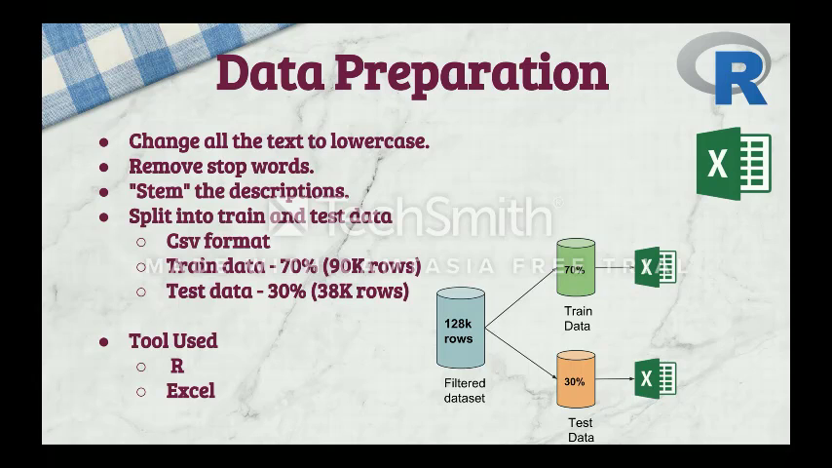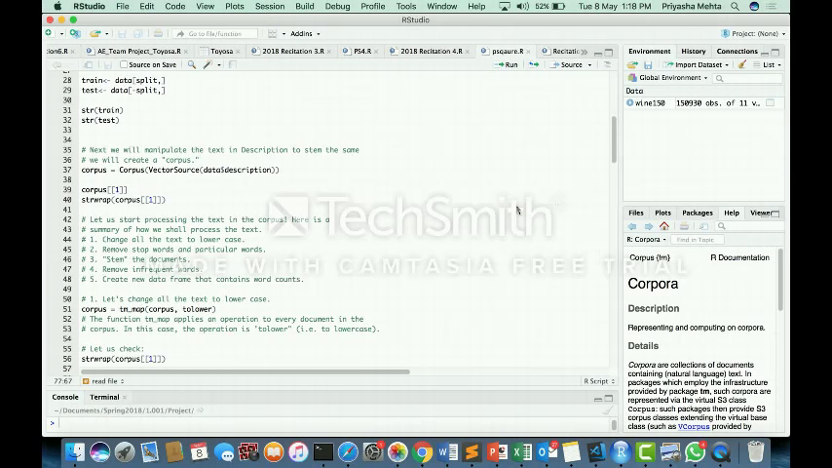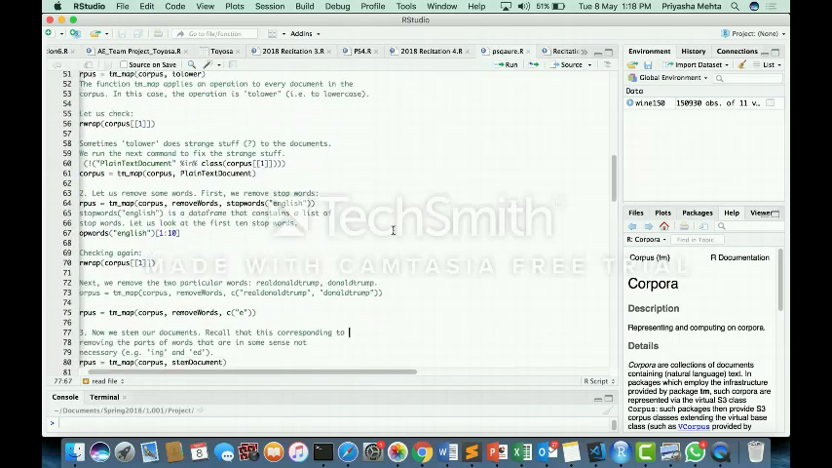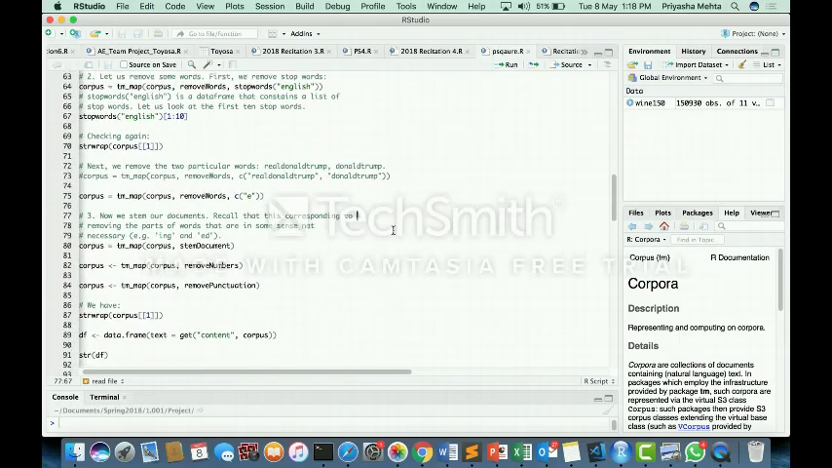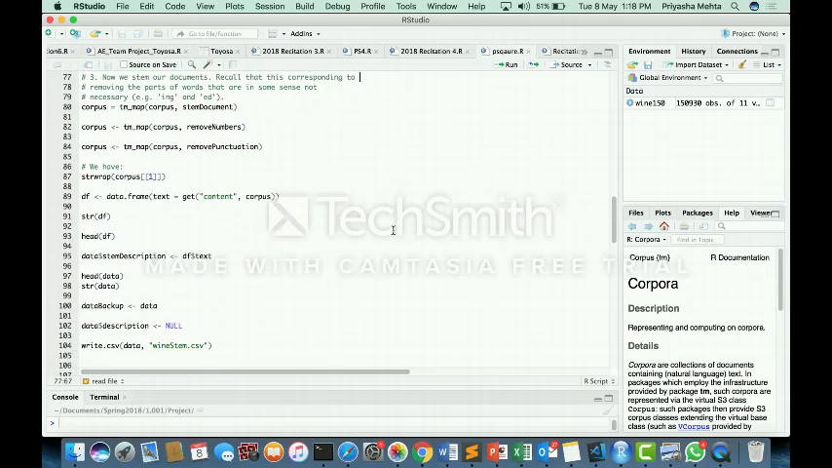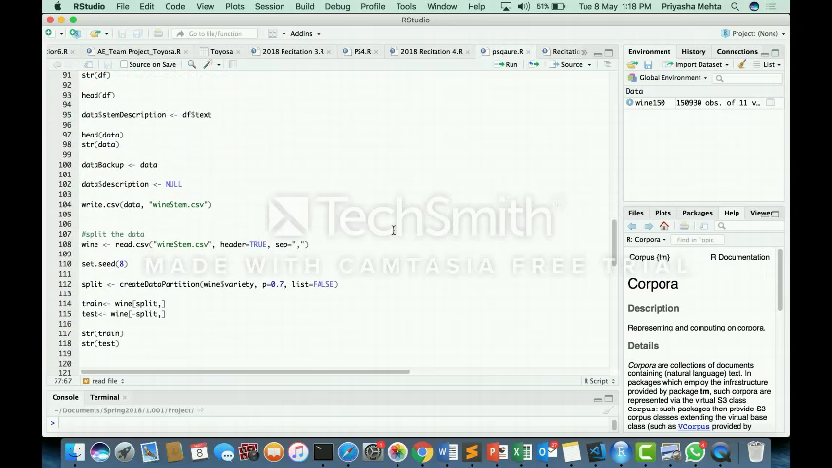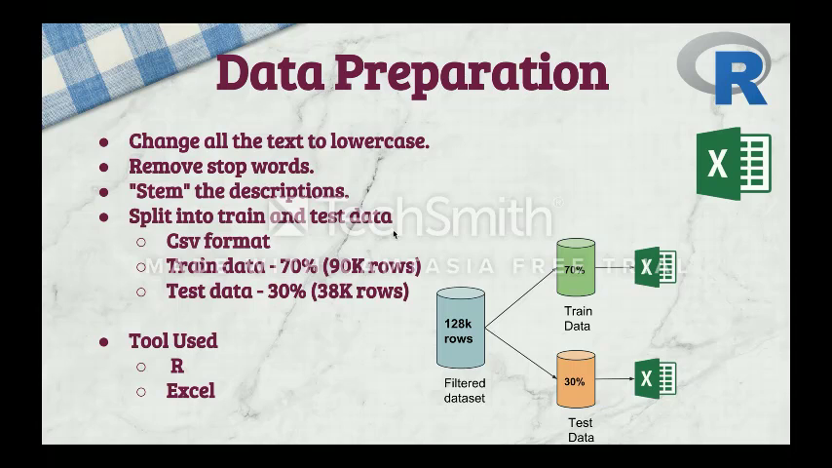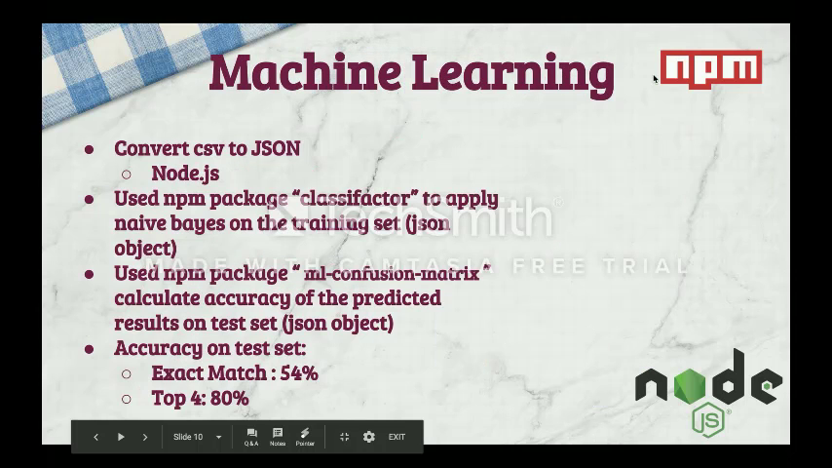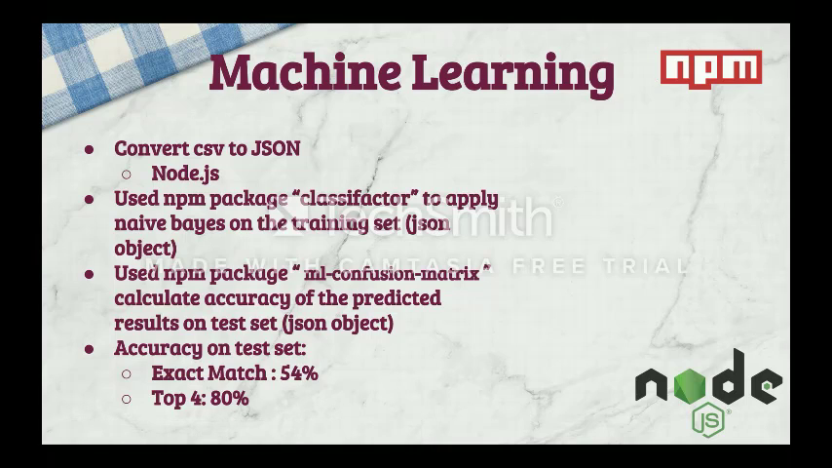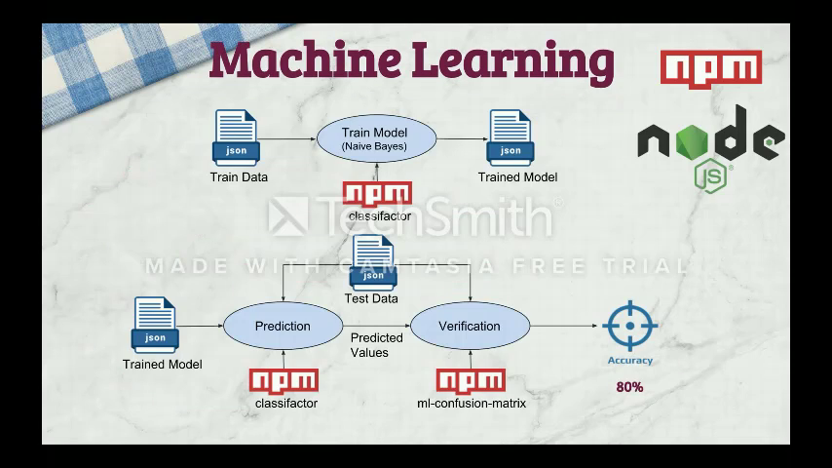We decided to use the description column of our dataset to train the machine learning model. In order to have a better and accurate model, we went through the stemming process using R. We first changed all the descriptions to lowercase, then removed all the stop words such as a and the, and finally stemmed all the descriptions. Next, we split the dataset into train and test set. Next, we developed a naive Bayes machine learning model to predict wine varieties using npm packages and Node.js.